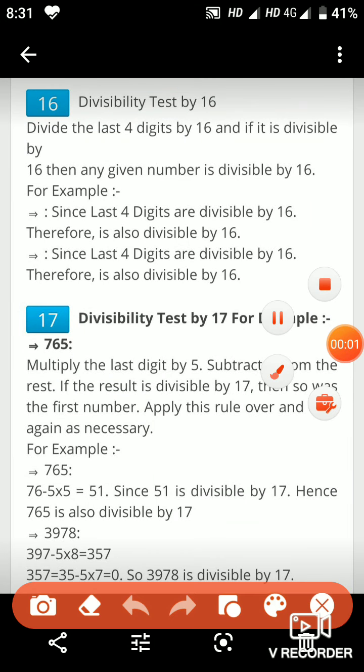Hello and welcome to the Informative World, and today we are going to discuss the divisibility rules of the following numbers: 16 and 17. So let's begin with the divisibility rule of 16.